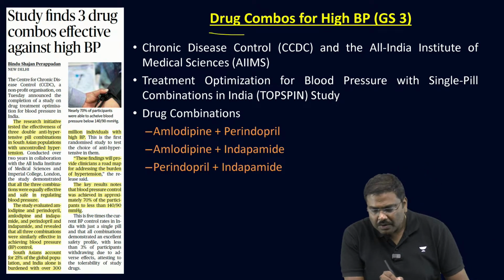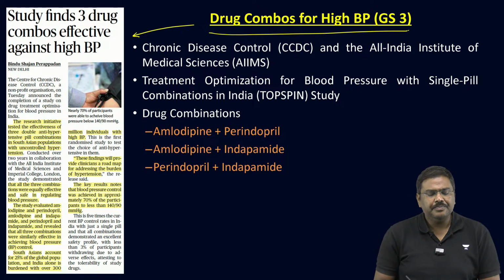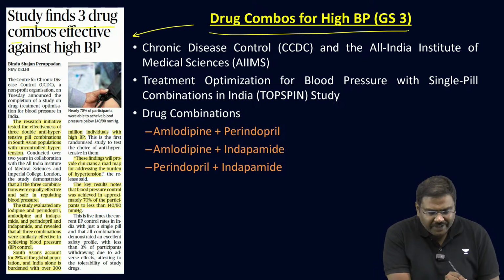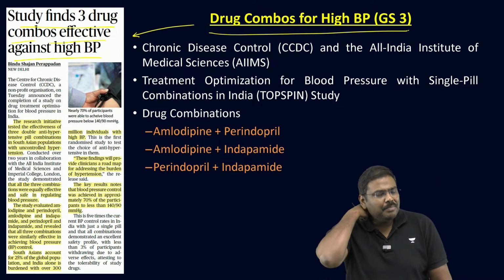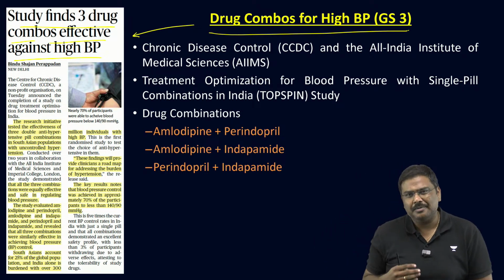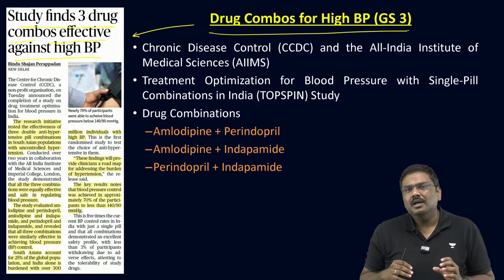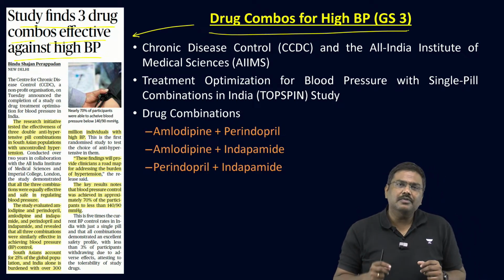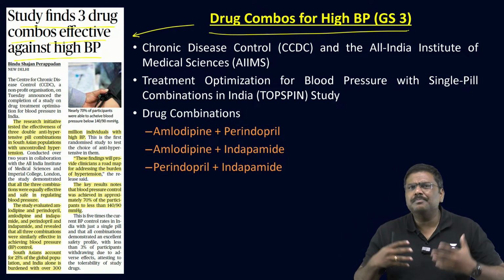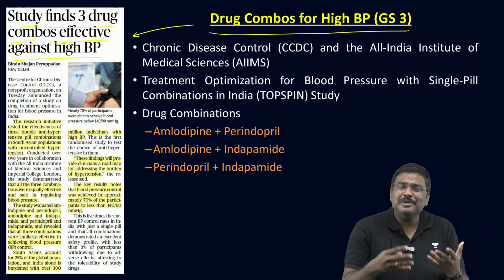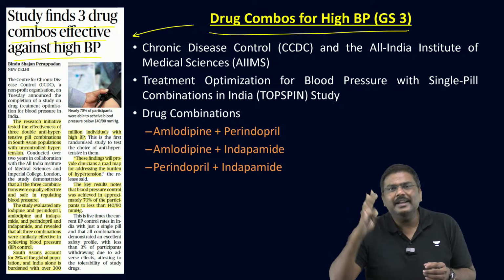Done? Now, finally, the last article, a very small article, just factual information in this. The study has found that 3 drug combos are very effective against high BP. High BP basically stands for high blood pressure. The Asians, and particularly within India, a lot of the population suffers because of very high blood pressure. And the people who suffer from very high blood pressure generally are forced, because they need to keep it under control, to take multiple tablets within the day.